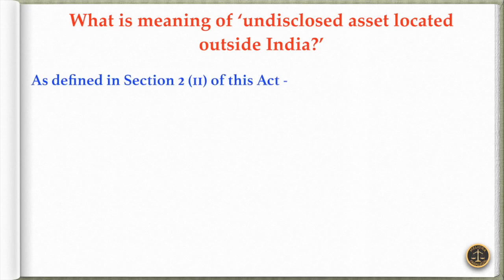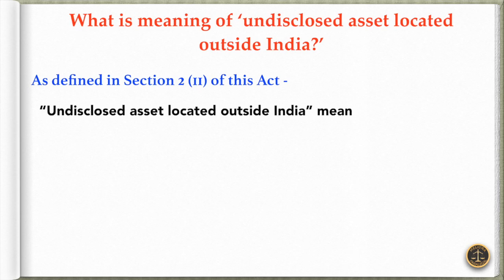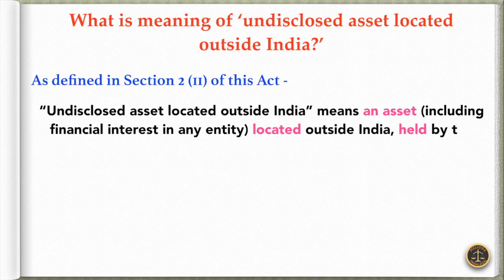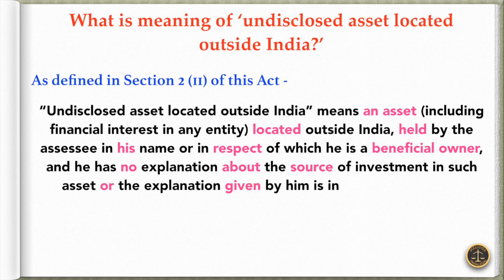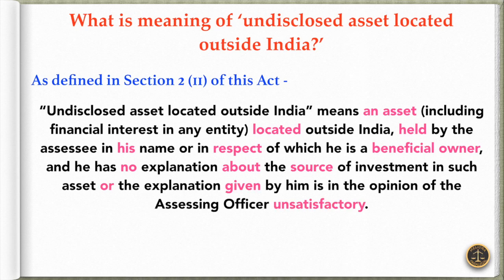As defined in Section 2(11) of this Act, undisclosed asset located outside India means an asset including financial interest in any entity located outside India held by the assessee in his name or in respect of which he is a beneficial owner, and he has no explanation about the source of investment in such asset, or the explanation given by him is, in the opinion of the assessing officer, unsatisfactory.